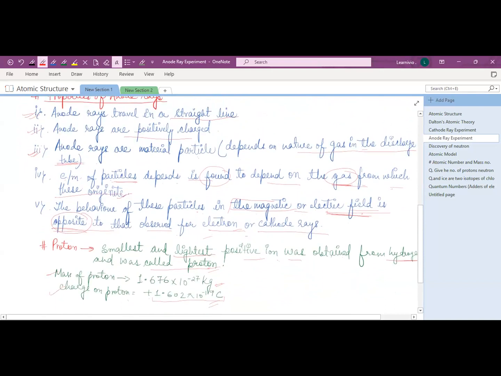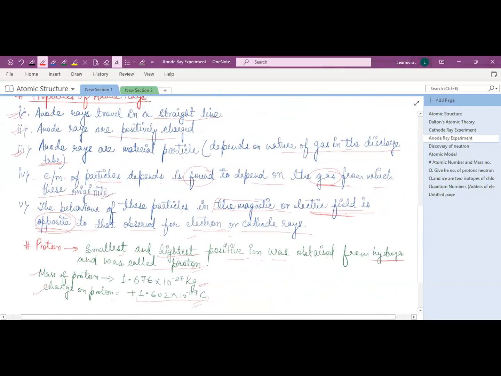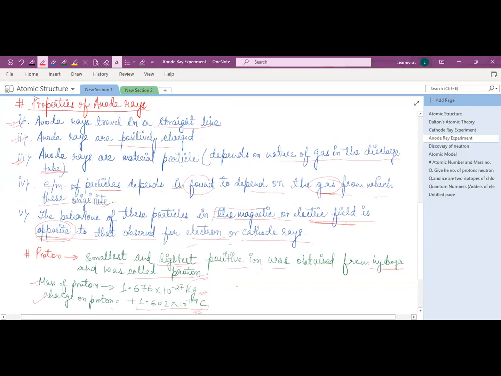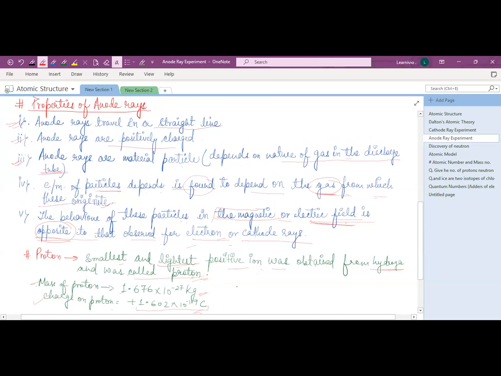So what is a proton? A proton is the smallest, lightest positive ion obtained from hydrogen, and it was called a proton. What is the mass of a proton? The mass of a proton is 1.67 × 10^-27 kg. The charge on a proton is +1.6 × 10^-19 coulomb. Just write it down or you can take a screenshot also.